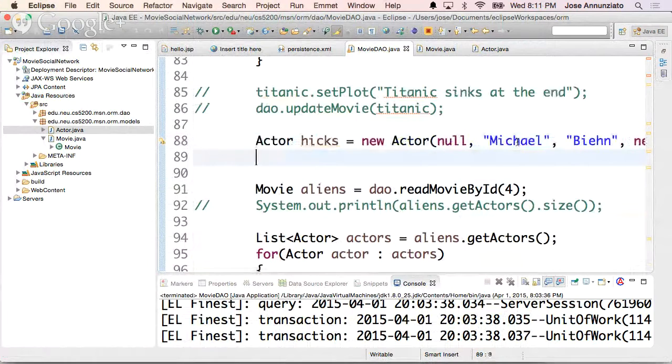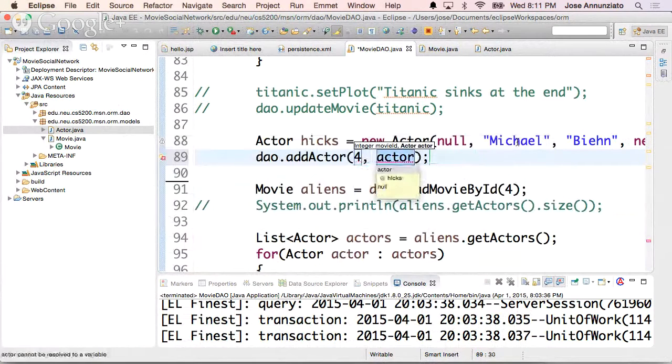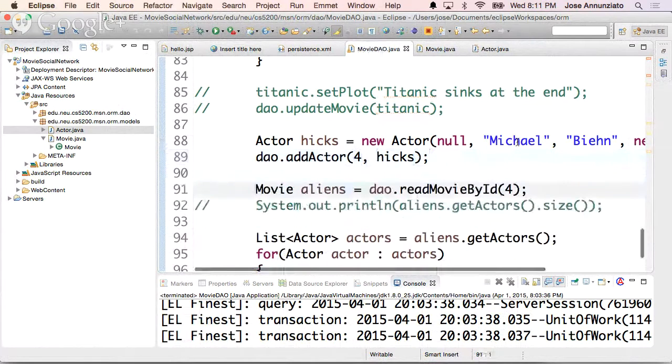All right. So I'm going to say DAO.addActorToMovie for Aliens, which is 4, and Hicks. I want you to add Hicks to the movie. Once that has been added, hopefully this will be an insert into the actor table. Notice that we don't have an actor DAO. We are interacting with the actor table indirectly because of the relationship it has with the movies. We're still manipulating the movie, and the movie has its child, an actor. Okay, all right, let's see if this blows up on us.